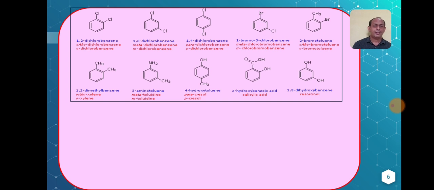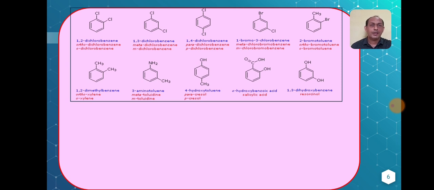Now, we will see a revision of IUPAC nomenclature for some of the systems. The examples shown in this slide are disubstituted benzene compounds. Suppose this is the first compound. It has the substituent chloro, and I can see chloro present two times. So, it is 1,2-dichlorobenzene. As we know, the 1,2 position is also called ortho.